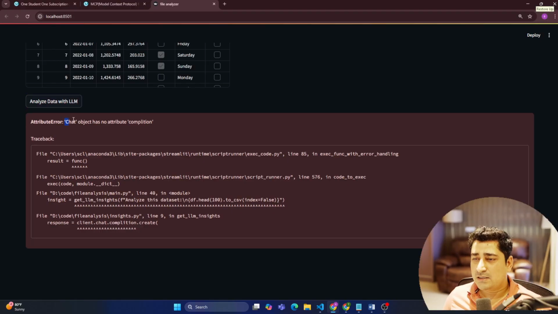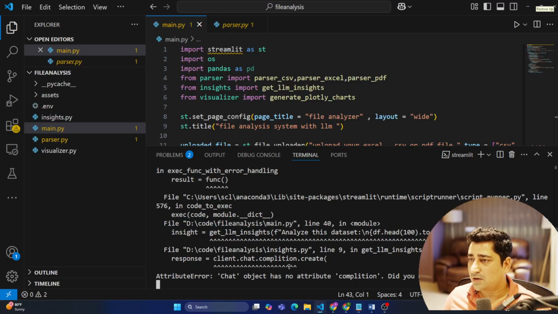Chat object has no attribute completion. Okay, so client chat completion dot create, and there is an issue with completion. Let me check whether I have made some spelling mistake or not.